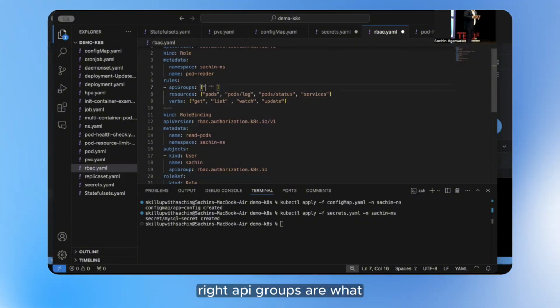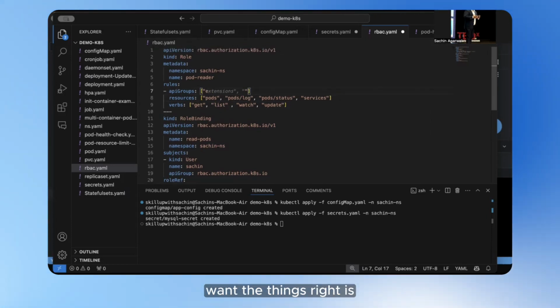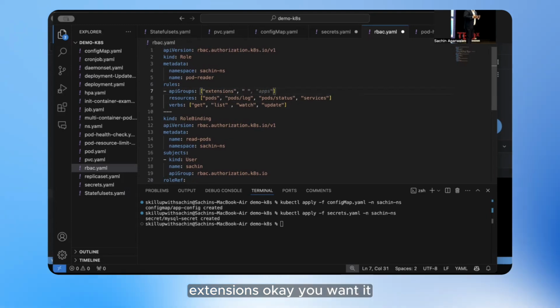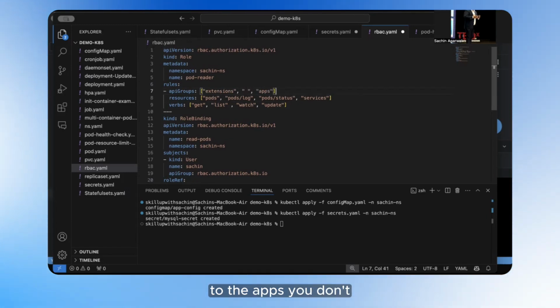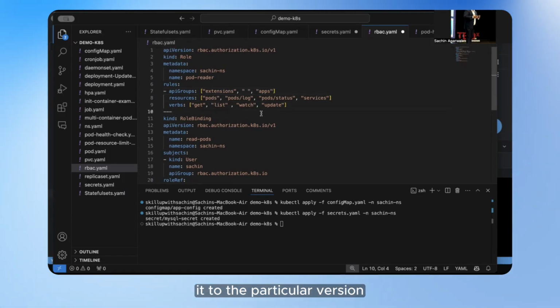API groups, what are they? You can say what kind of API groups you want. Is it extensions, or apps, or all, or a particular version you have used.